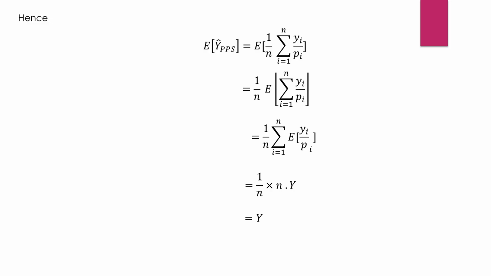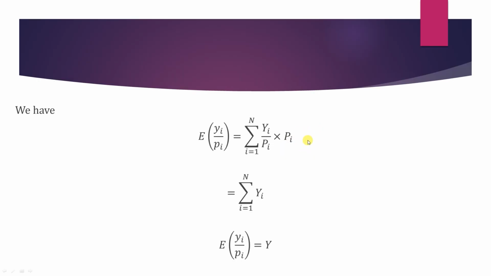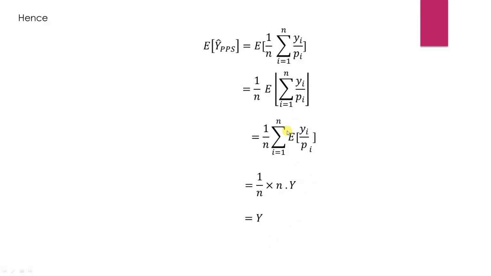Now we will consider our original expression, that is the expectation of y hat PPS, which equals the expectation of 1 by n summation yi by pi. 1 by n is a constant term, so we can take it out of the expectation, and as the yi by pi are independent, we can take the summation also out of the expectation. So we get the expectation of yi by pi. Here the expectation of yi by pi we already got; it is capital Y. Now what about this summation?